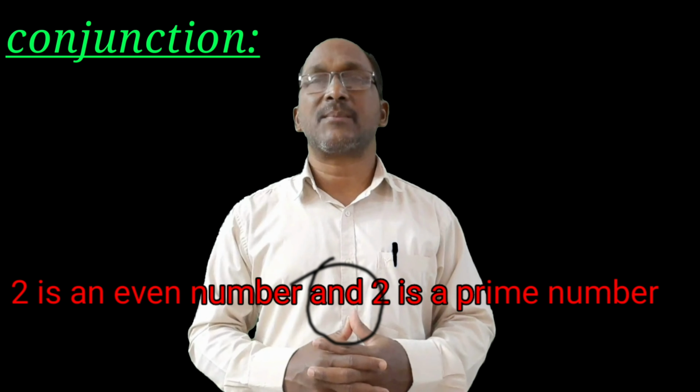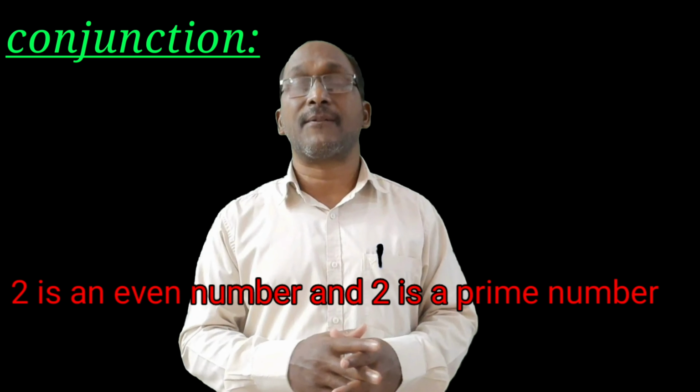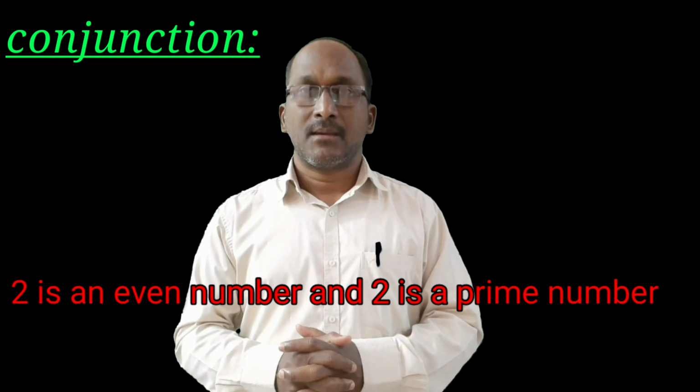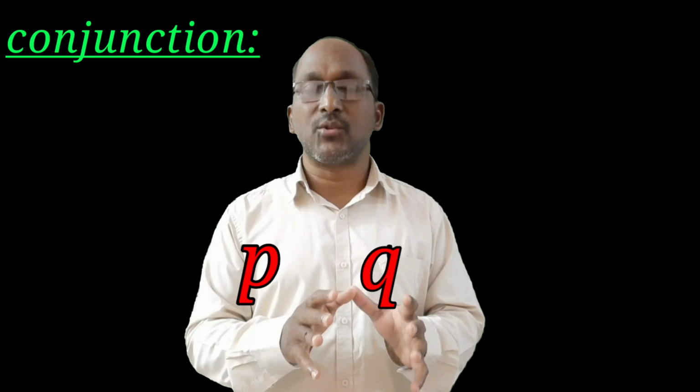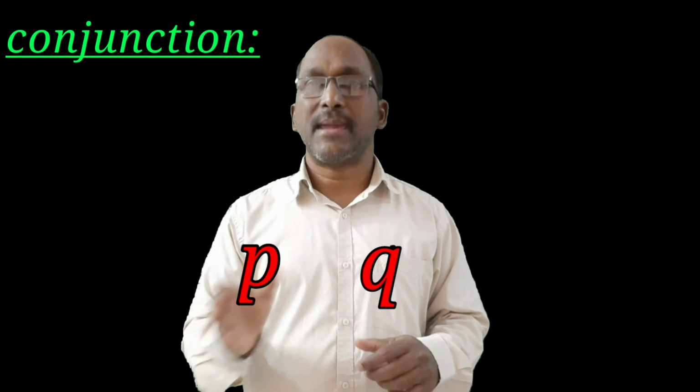So this compound statement is taken as an example of conjunction. If you take the statements P and Q, the conjunction of the statements P and Q is denoted by P and Q like this. Now let us discuss the truth value of the conjunction in different cases.